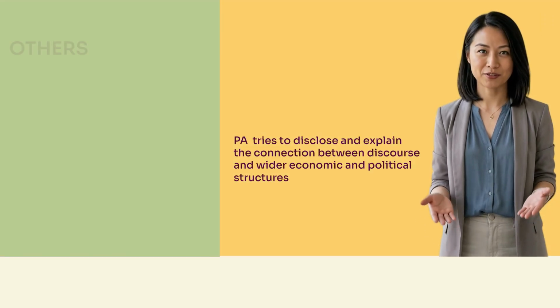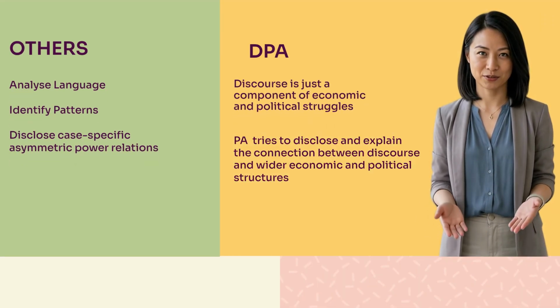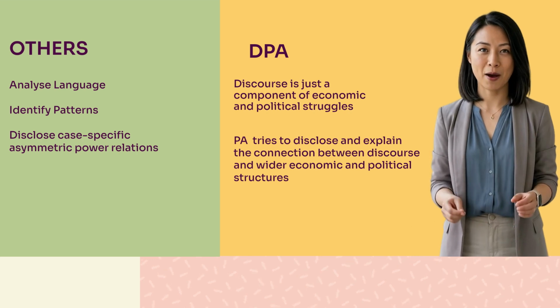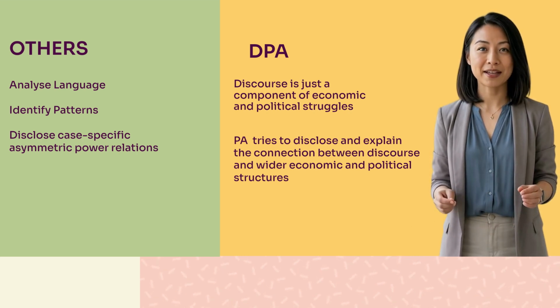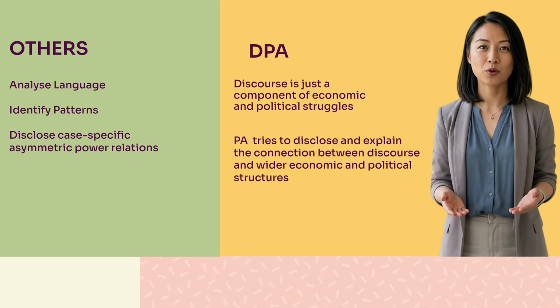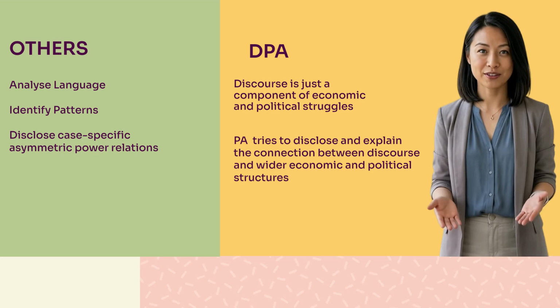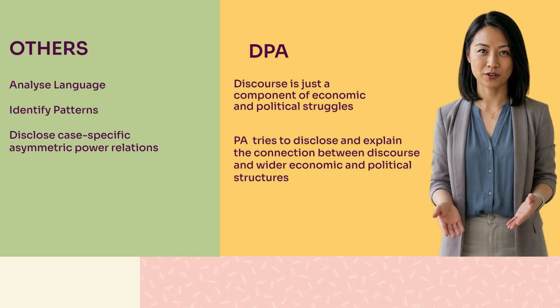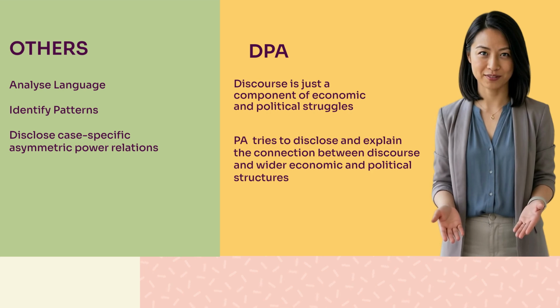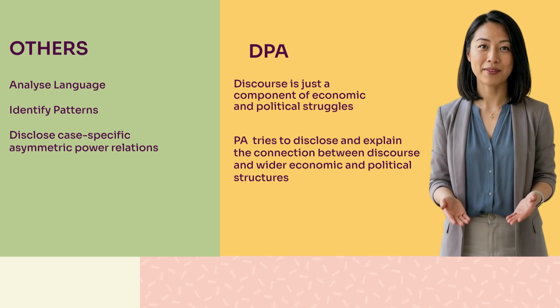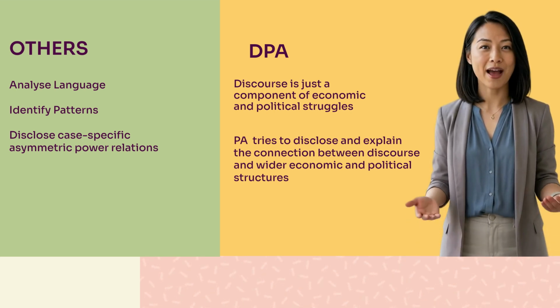Most approaches to political discourse begin and end within the discursive sphere. They analyze language, identify patterns, and disclose case-specific power asymmetries in discourse. DPA treats that as insufficient. Discursive practices are not autonomous. They are shaped by structural conditions, by who holds power, who controls resources, what alliances exist, and what pressures are currently in play. In that sense, they are part and parcel of the wider economic and political struggles. PA is the stage that connects what we found in discourse to those conditions. Without it, we have description. With it, we have explanation.